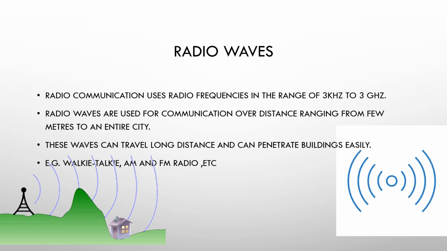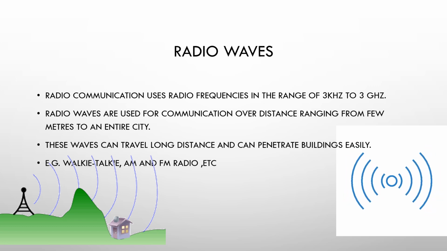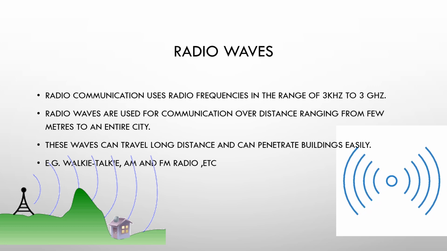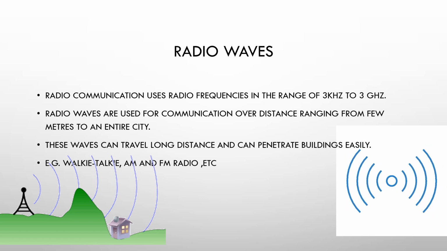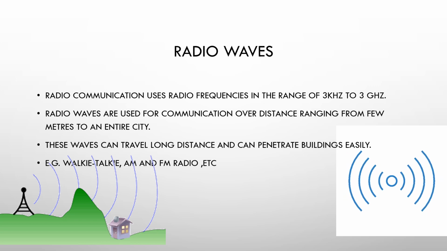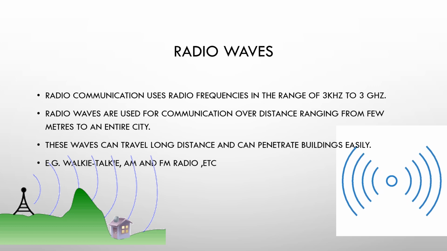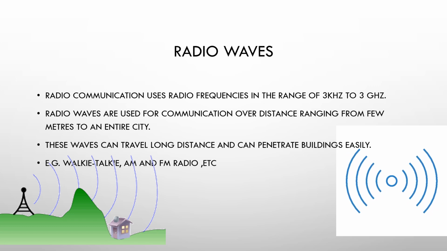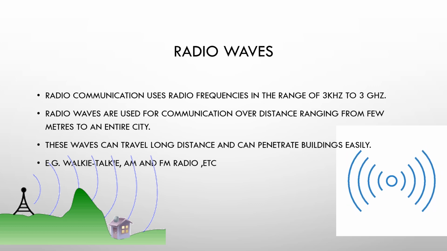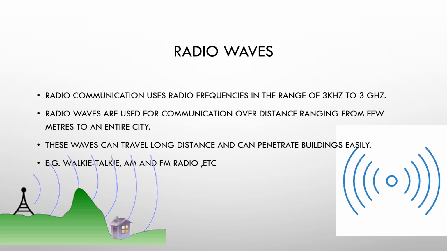Radio waves are used for communication over distances ranging from a few meters to an entire city. Now you're communicating with your mobile phone. How does it travel? In the form of waves with the help of these radio waves. There are certain examples through which radio waves can travel. Say for example a policeman having a walkie-talkie. It can cover a short distance, not a very long distance. Radio waves can cover a few meters to an entire city. These waves can travel long distances and can penetrate buildings easily.